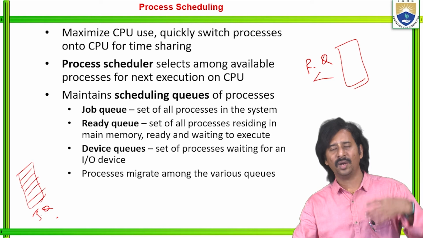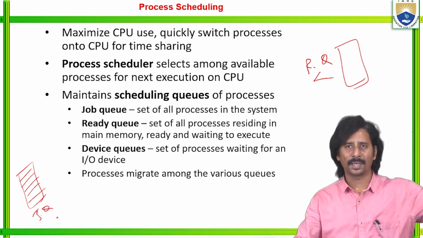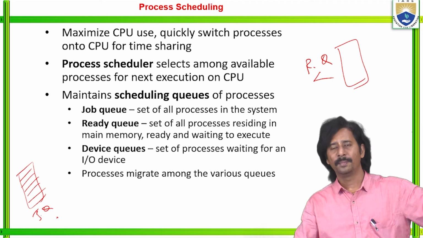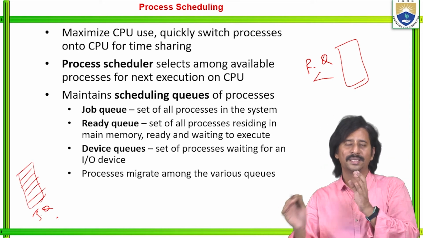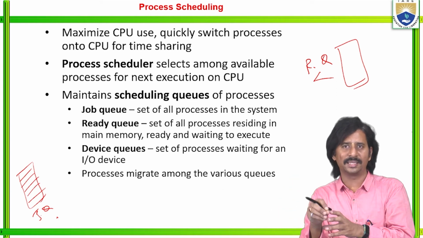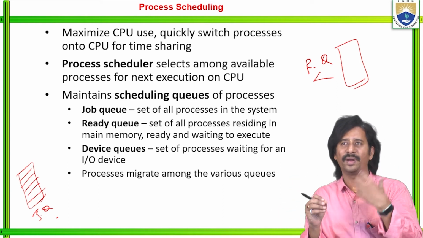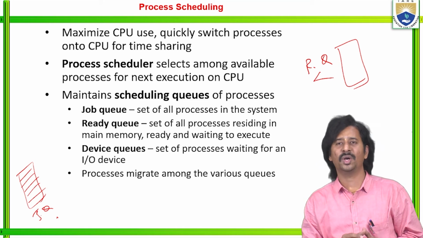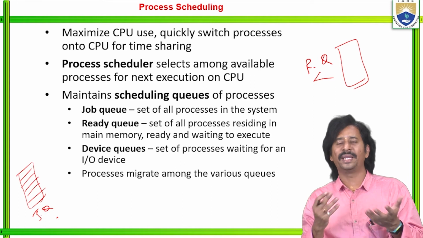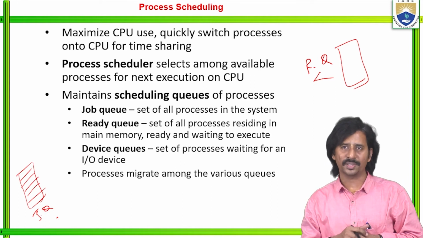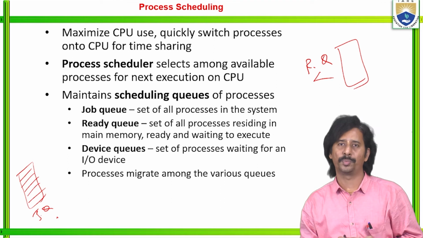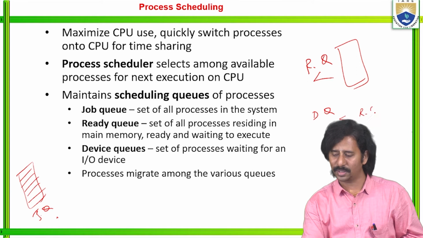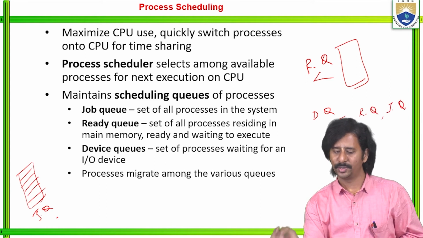The job queue is the set of all the processes in the system, whether that process is in the ready state, waiting state, or running state, whatever it is. Whereas the ready queue is the set of all processes residing in the main memory which are ready and waiting to execute. Then device queues, which are the set of processes waiting for an input-output device. Automatically the device queue is also smaller when compared to the ready queue as well as the job queue.